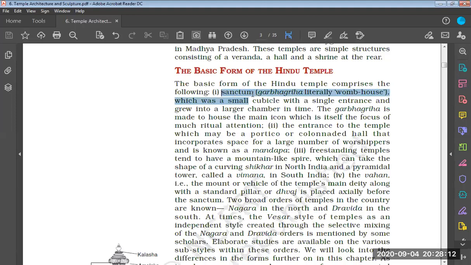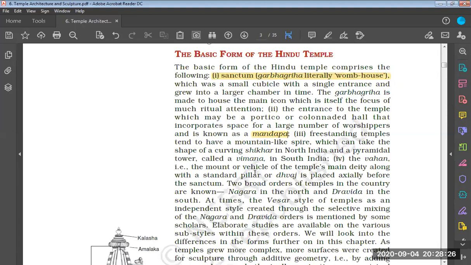Okay, so if we talk about the basic form of a Hindu temple, one thing is known as sanctum, sanctorum, or simply sanctum. Second thing is known as mandapa. Third thing is that freestanding temples tend to have a mountain-like spire which can take the shape of a curvilinear shikhara in North India, and a pyramidal tower called Vimana in South India.